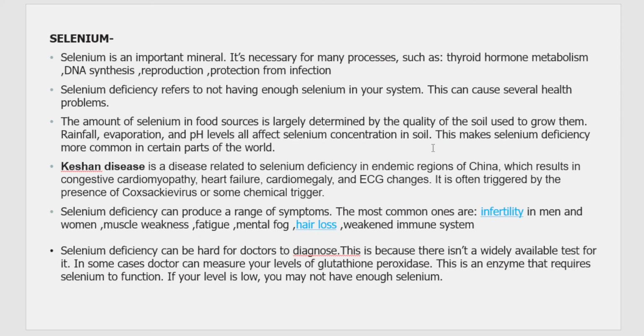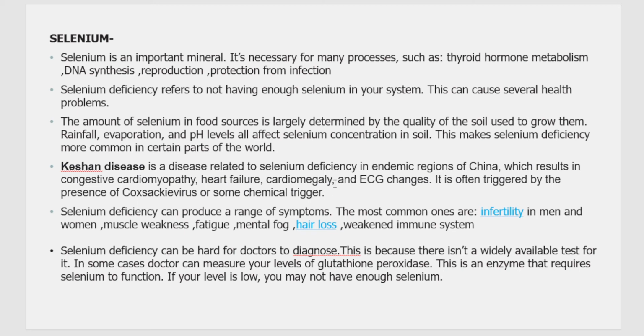So one of the diseases that is caused by selenium deficiency is called Keshan disease. It is related to selenium deficiency, and it is seen in the endemic regions of China. Because of this, there are a lot of heart related problems like cardiomegaly or heart failure, all caused because of deficiency of selenium, that is, because of Keshan disease.